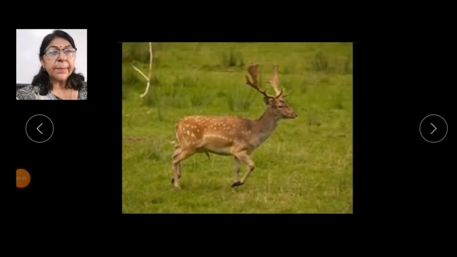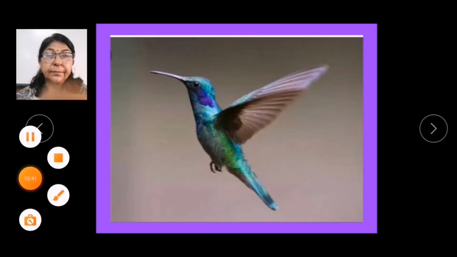Fast movement of some animals gives protection to them. Animals like deer and zebra have very strong legs and are able to run away very fast and protect themselves from their enemies. So, these animals, due to their great speed, run away from their enemies.